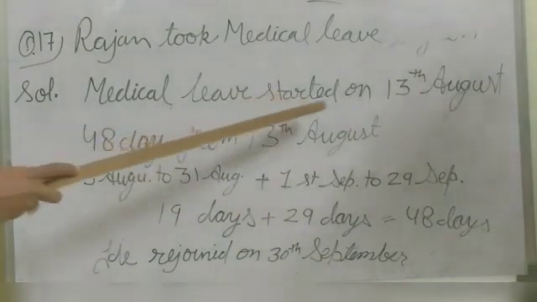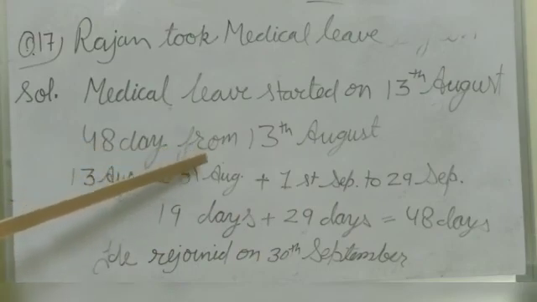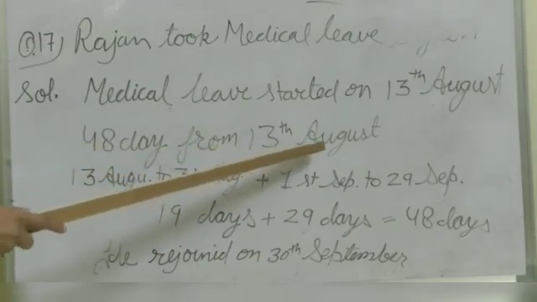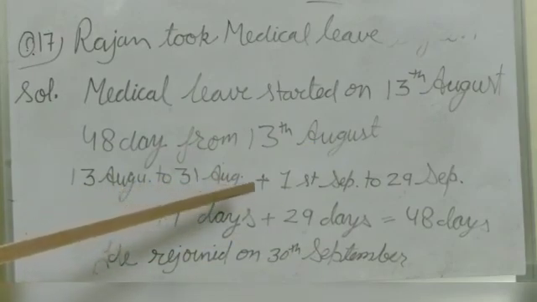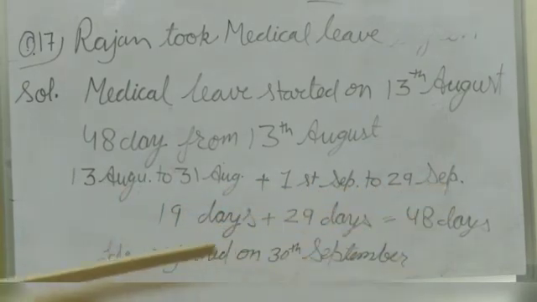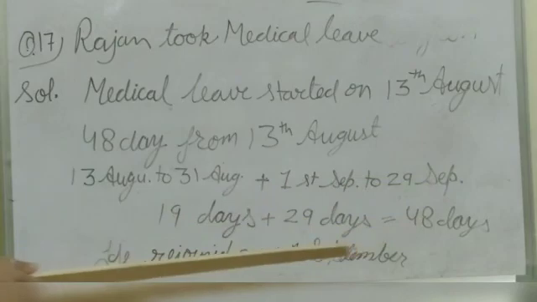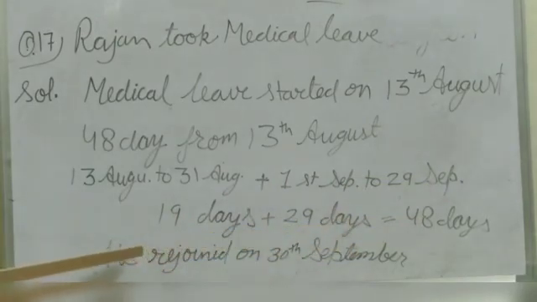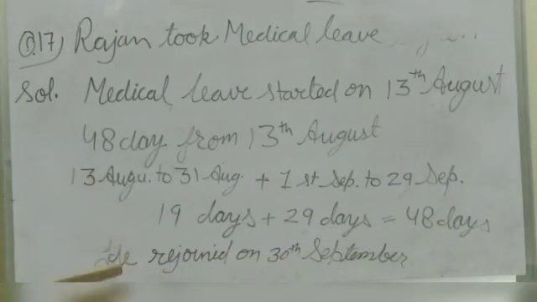Medical leave started on 13th August, and it lasts 48 days from 13th August. 13th August to 31st August is 19 days, and 1st September to 29 September is 29 days. We add them to get 48 days. Then he joined on 30th September.